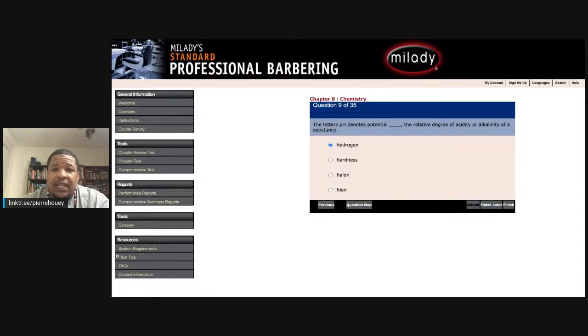Question 25. Blank is an aluminum, potassium, or ammonium sulfate supplied in the form of crystals or powder. I always thought that was boric acid. It is not, because boric acid can have the form of crystals, but the key word here is aluminum. What do you think it is?